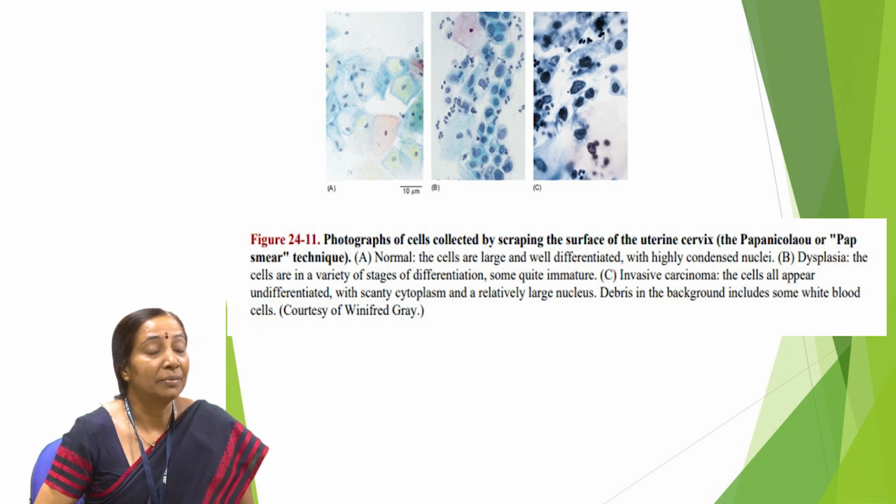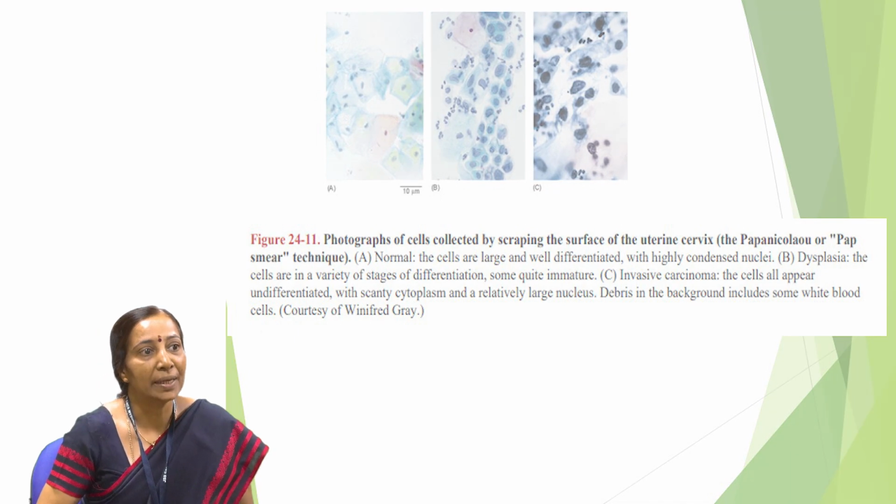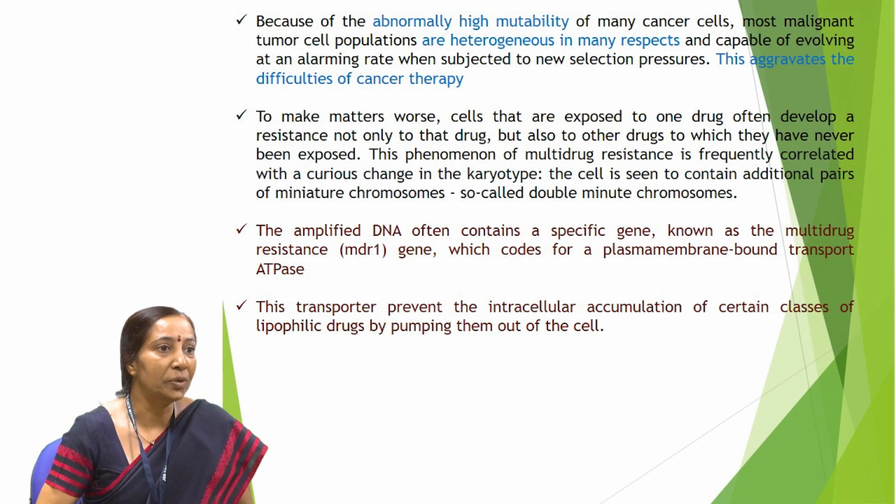For example, we get a skin cancer called xeroderma pigmentosum. This disease is mainly because there is a defect in the DNA repair mechanism. Therefore, as soon as the patient is exposed to UV radiation, and we all know that UV induces mutation, the DNA cannot be repaired because of the defect in the repair mechanism. That results in xeroderma pigmentosum.